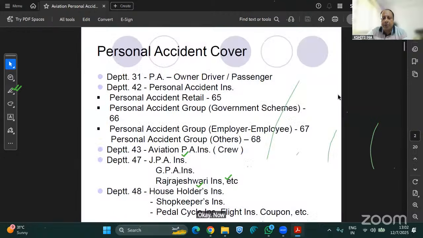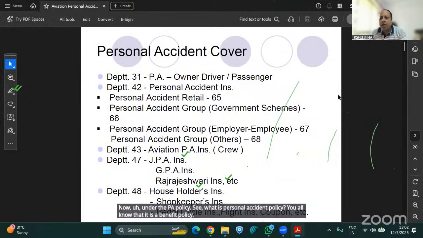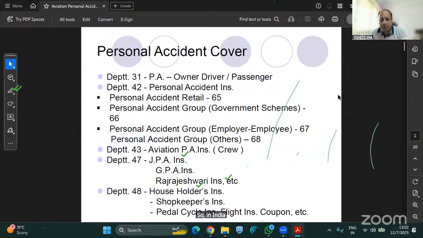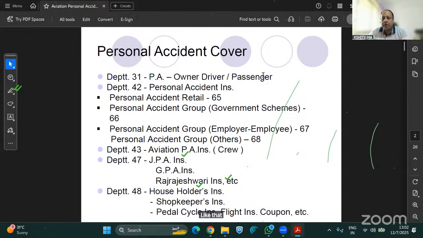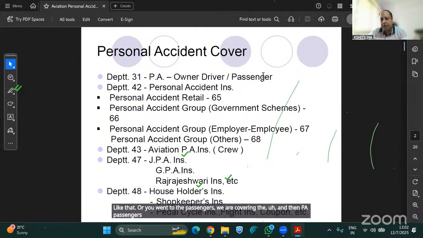Now, under the PA policy, see what is a personal accident policy. You all know that it is a benefit policy. So in New India or any other company, we are having different types of personal accident covers under various kinds of policies. Like under Department 31, we are issuing PA to owner. Department 31 is a motor policy. So under GR 36, we are covering compulsory PA to owner driver, like that. Or even to the passengers, we are covering the unnamed PA passengers, like for 1 lakh or 2 lakh rupees, we are covering them.